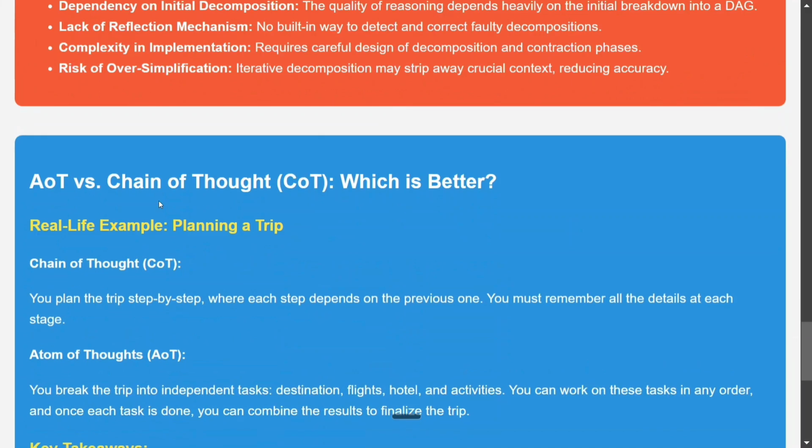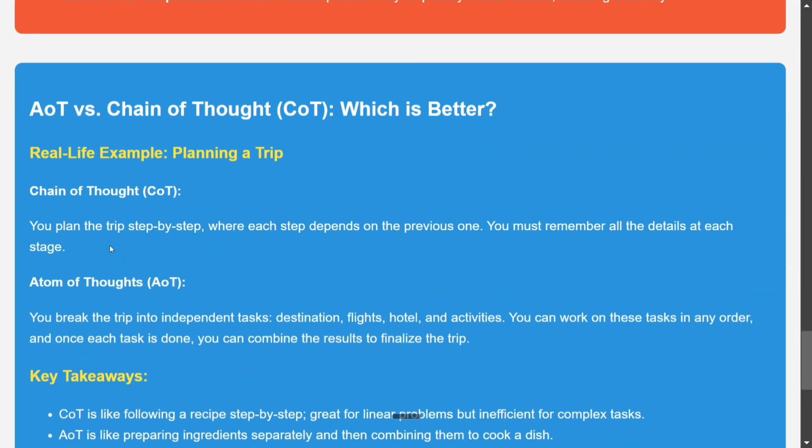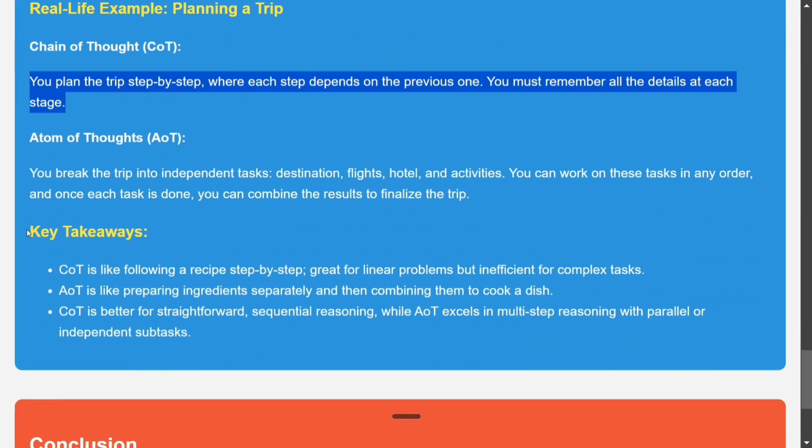Now AOT versus chain of thought, which is better? Let's take the same example that we did, planning a trip. In case of chain of thought, the prompt would look something like this. You plan the trip step by step, where each step depends on the previous one. You must remember all details at each step. In atom of thoughts, you break the trip into independent tasks. See, this is the whole thing. In chain of thought, it's more of a sequential thing. In atom of thoughts, not sequential. You're trying to figure out what questions you should be answering, and then depending upon the dependent and independent nature of the questions, you are picking them one by one.